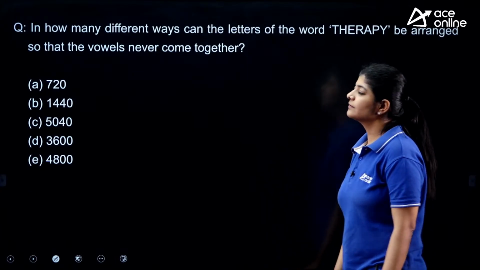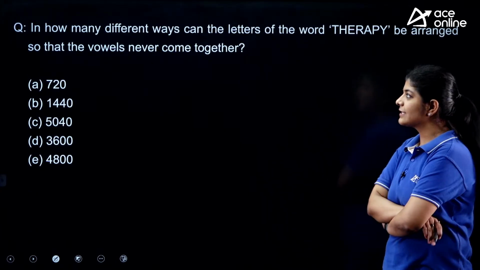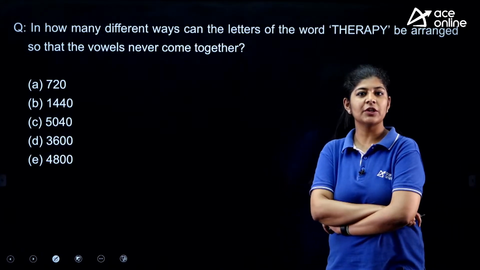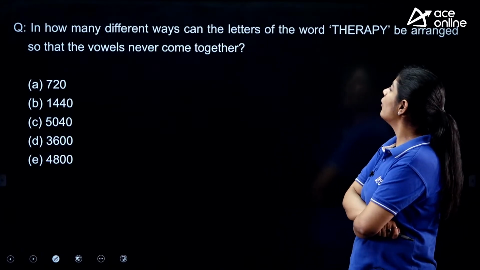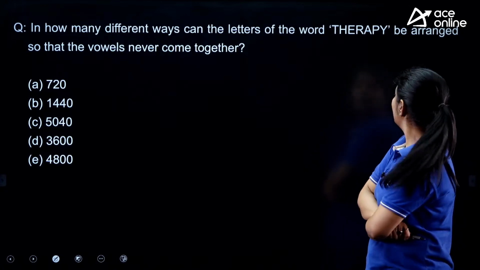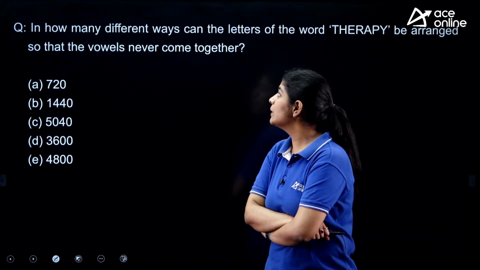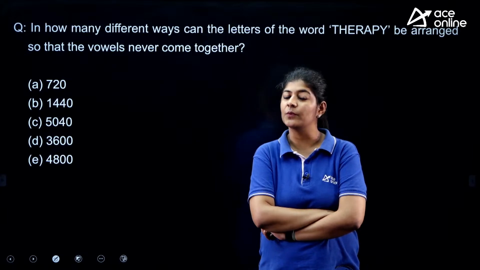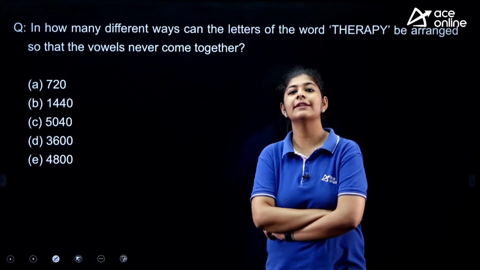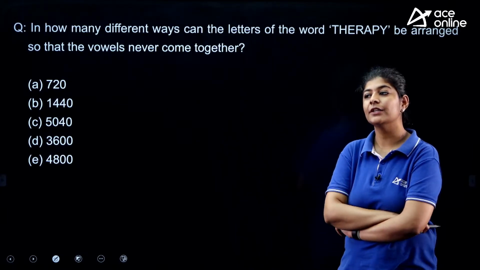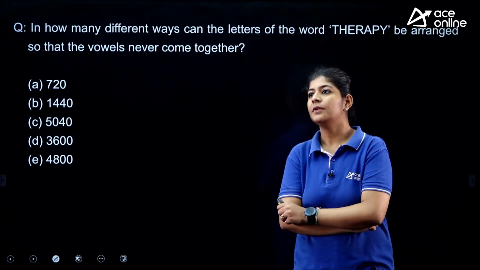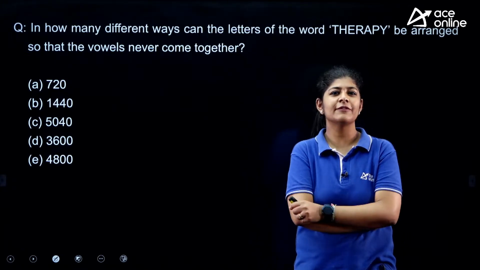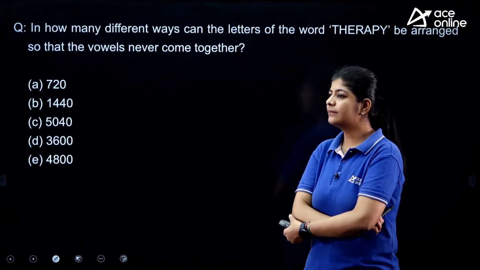Next. The next question says: in how many different ways can the letters of the word THERAPY be arranged so that the vowels never come together? What we have to do is make sure that vowels can never be together. So, how many different ways do we have for this one?